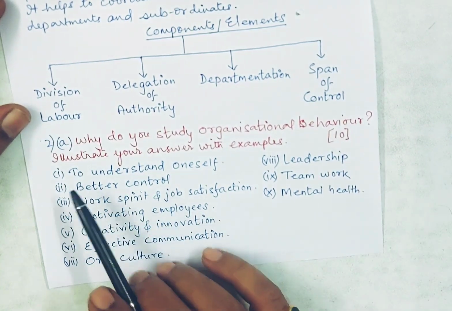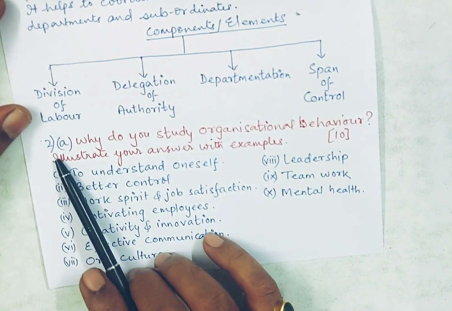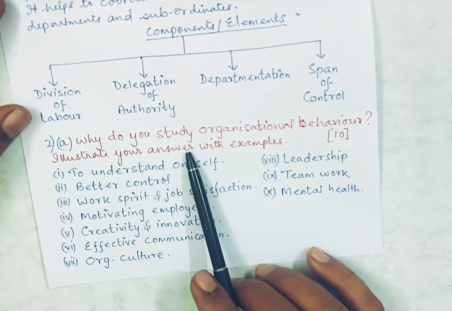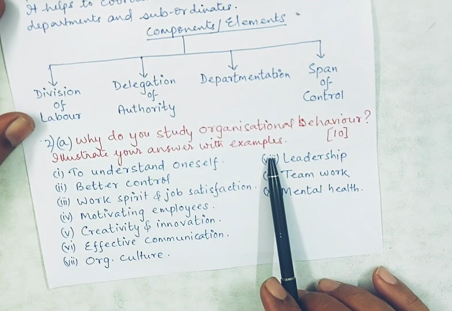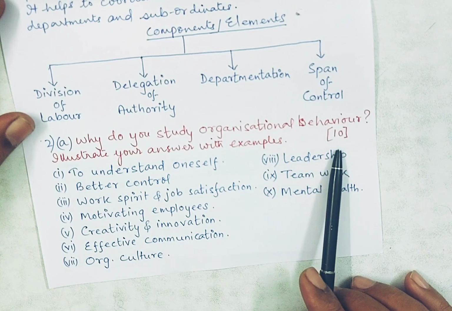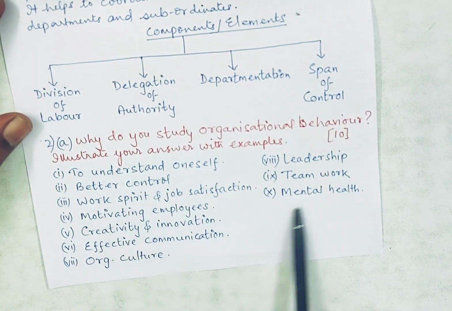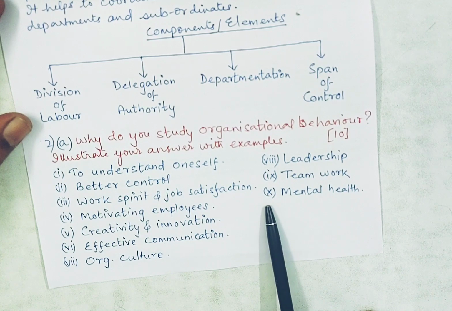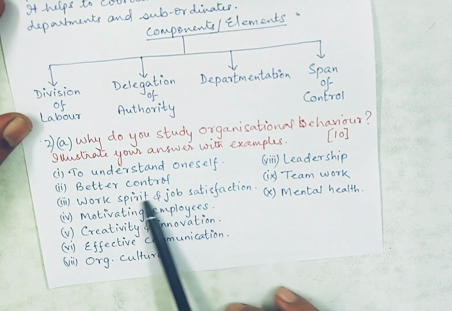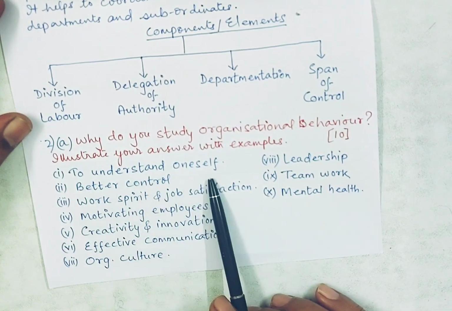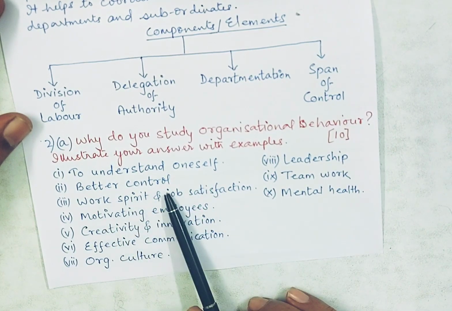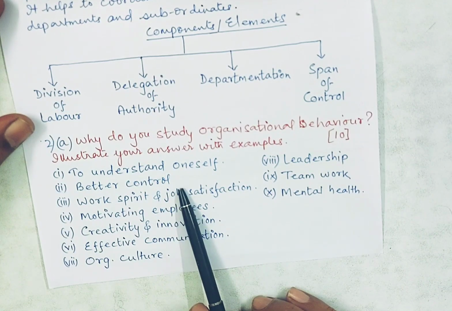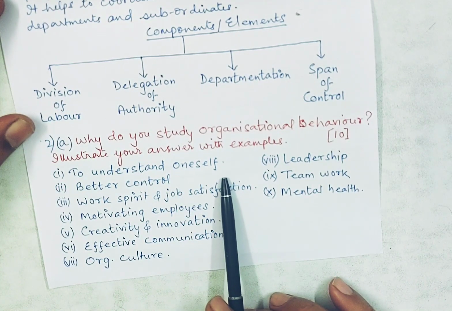The second question is divided into 2 parts, right? The first part: why do you study organizational behavior? Illustrate your answer with examples. It is a 10 marks question, and I have written the main important points of this question. Like the first one, to understand oneself. Then better control: to have better control on the subordinates, you need sound organizational behavior.